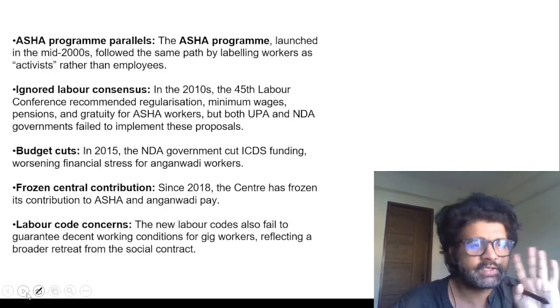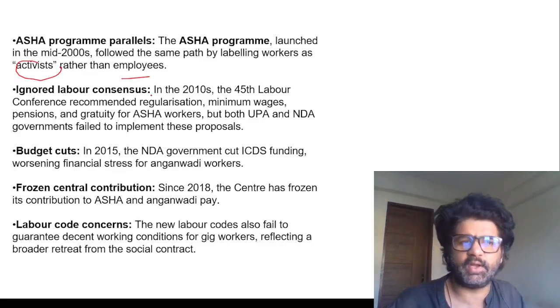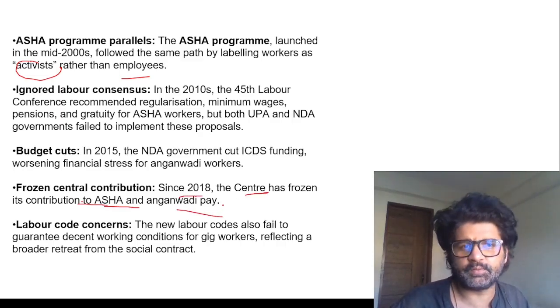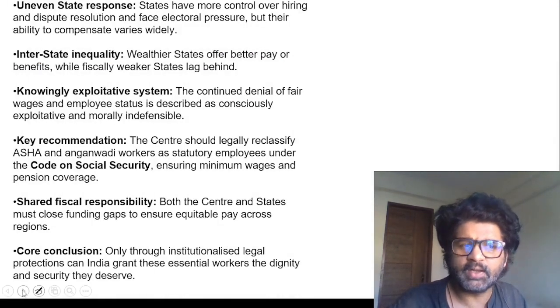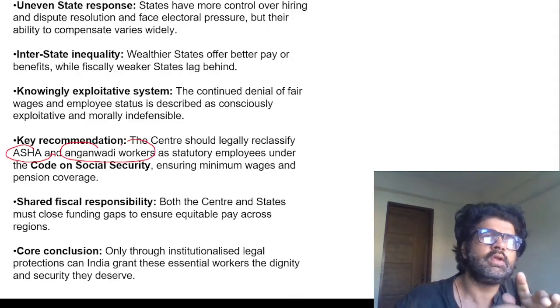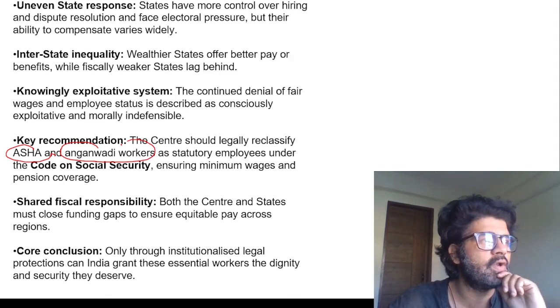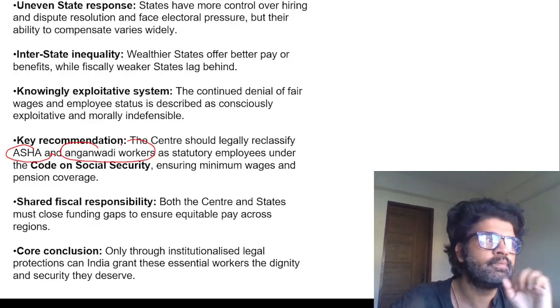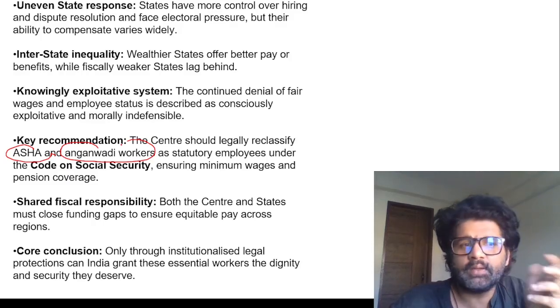Anganwadi and ASHA workers are temporary employees, not government employees. They are treated more as activists rather than employees, and that is not right. And since 2018, the Center has frozen its contribution to ASHA and Anganwadi pay. So whatever money they get comes from states. If the states are rich, they're getting more money. If the states are poor, they're not getting that much money. So they are very, very vulnerable, ASHA and Anganwadi workers. And when you look at their contribution, Anganwadi workers for children 0 to 6 years, ASHA workers as health activists, they're not only confined to child and woman, they have a wider ambit. Still, they're very vulnerable.